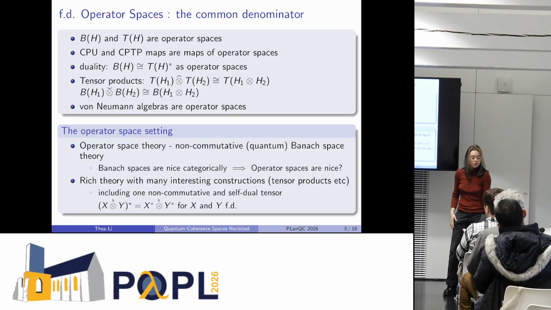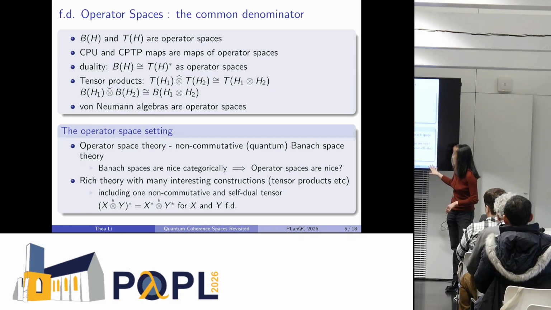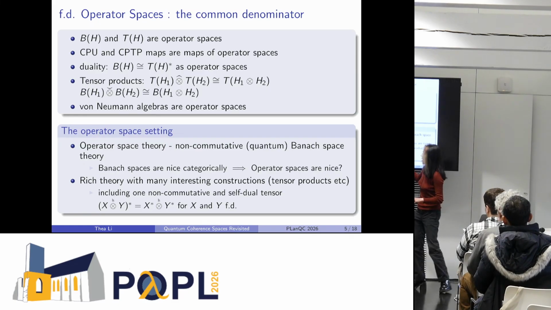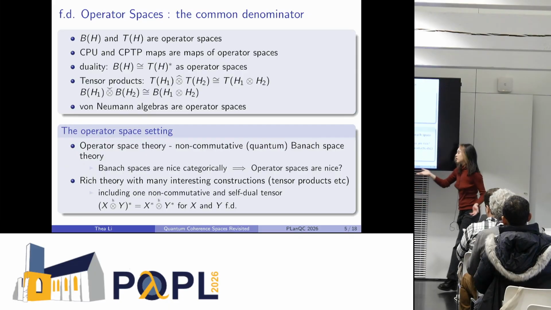It's also worth noting that this is a very rich theory. There are a lot of interesting constructions already that we can make use of. There are a lot of tensor products. For example, there's the Hilbert tensor, which is non-commutative and self-dual in a De Morgan sense, which is kind of rare.